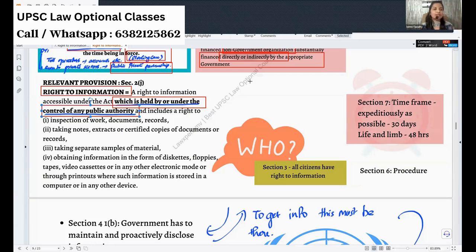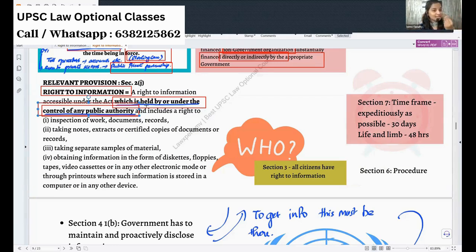You can have the right to information, not from a private person. Nobody can put an RTI to me and ask, see, how much do you earn, what do you do apart from income tax, or where did you go last night. They cannot ask me like that. What is the connecting link between the definition of information and the definition of public authority? You have the right to information only against information which is under the control of the public authority. And it is not only getting the information, it is like a bundle of rights.